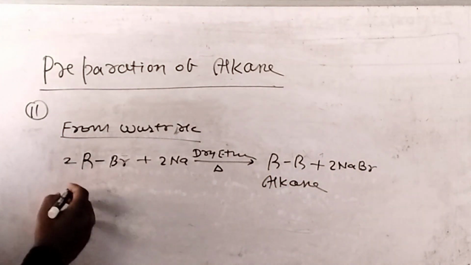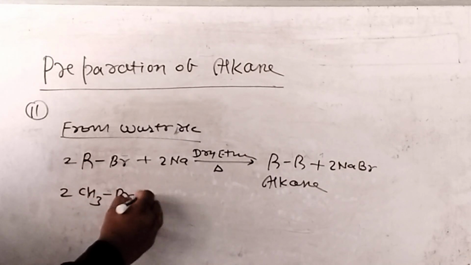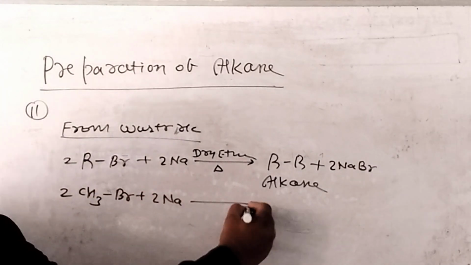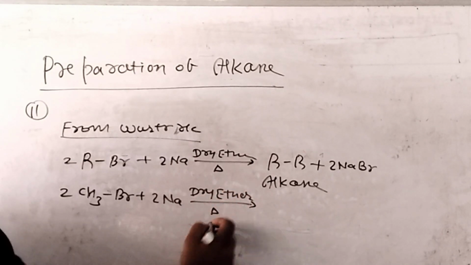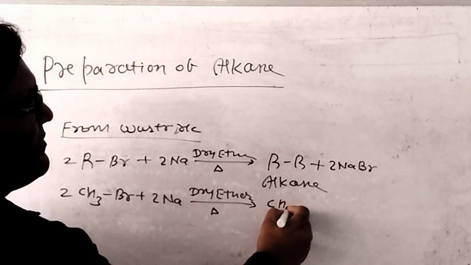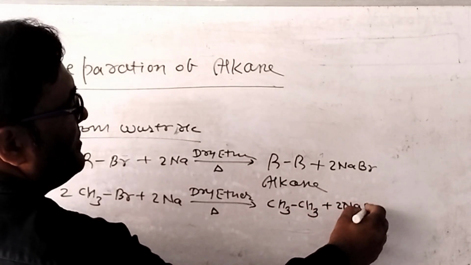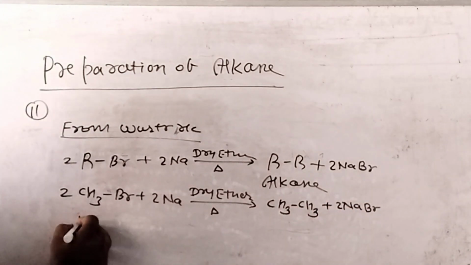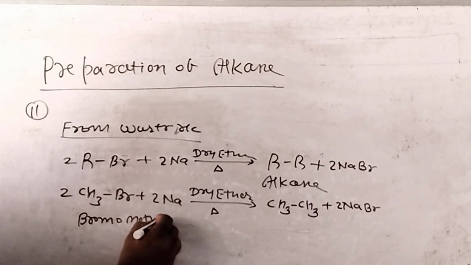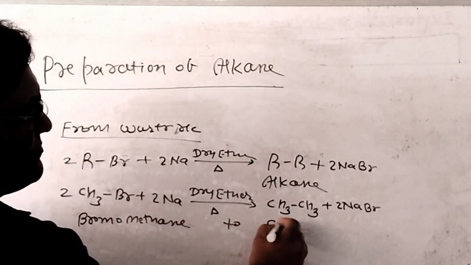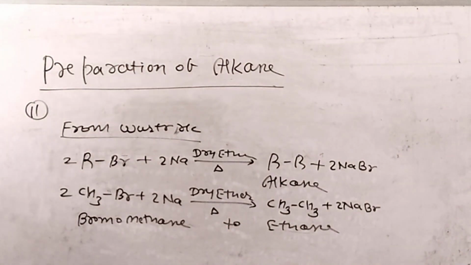Now whenever 2 mole of bromomethane reacts with 2 mole of sodium in presence of dry ether, after heating we can get ethane and 2 mole of NaBr is prepared. Bromomethane to ethane. You can take a screenshot.